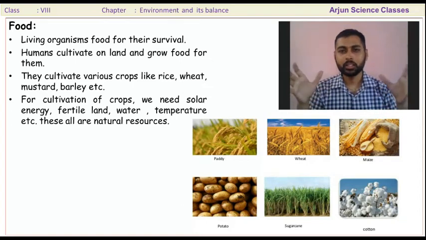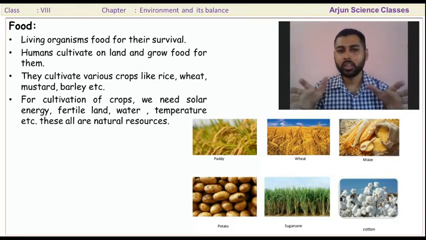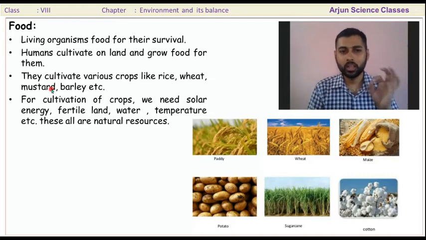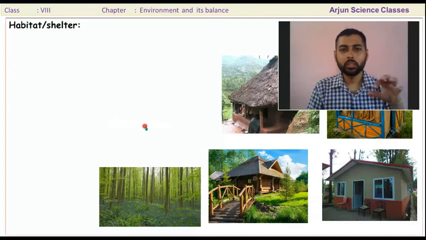Plants can prepare their food by the process of photosynthesis. I think you have an idea about this process. For the photosynthesis process, sunlight is necessary. Likewise, fertile land, water, and temperature, all these are natural resources.